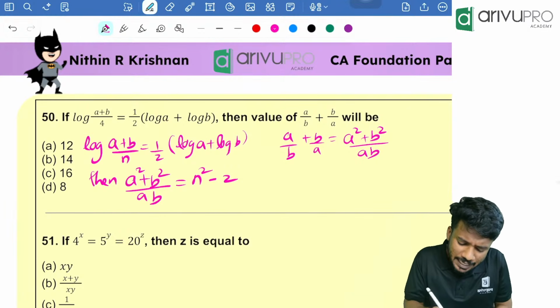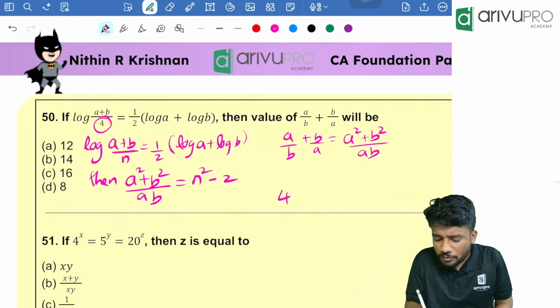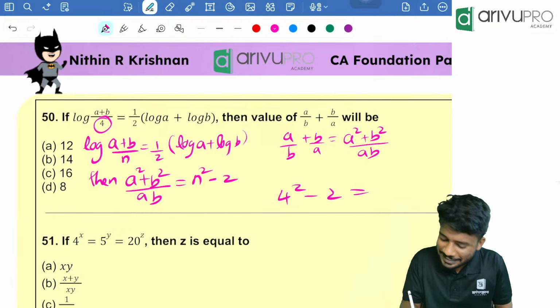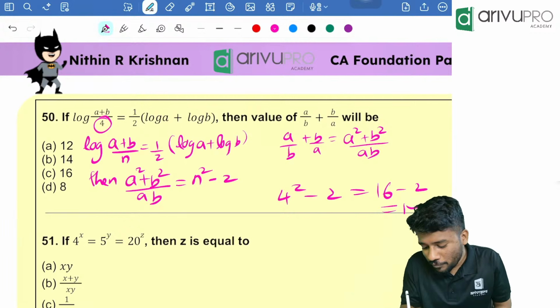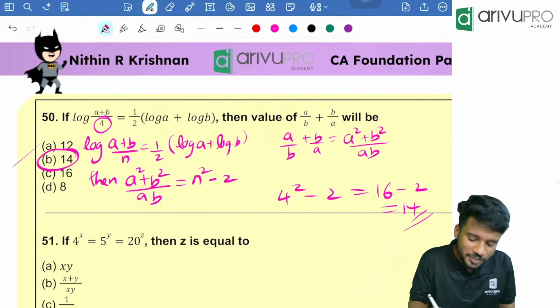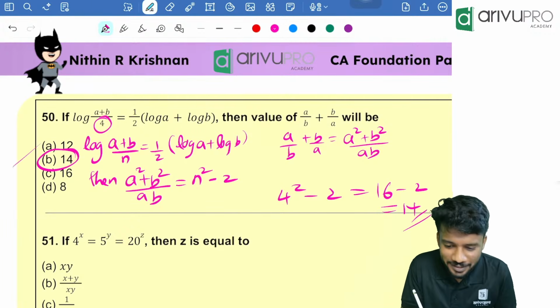Now here, N is how much in this question? N is nothing but 4. So 4 square minus 2 is your answer, nothing but 16 minus 2, 14 is your answer. Very good question. Very easy answer. Option B is the answer.